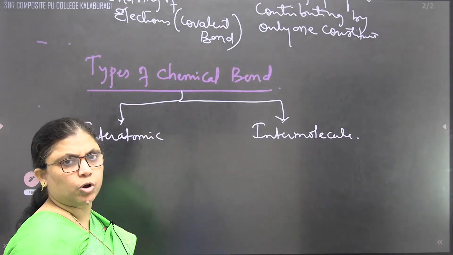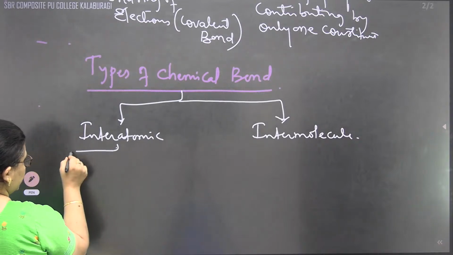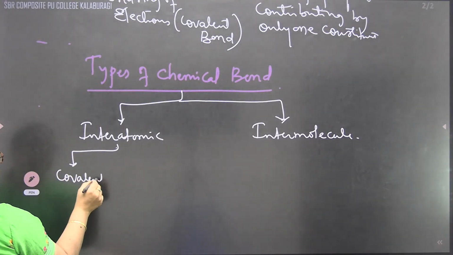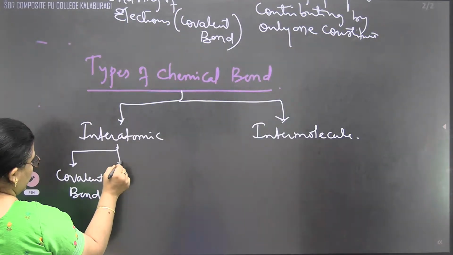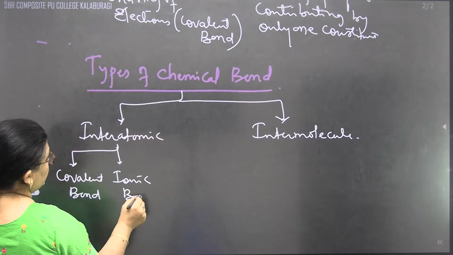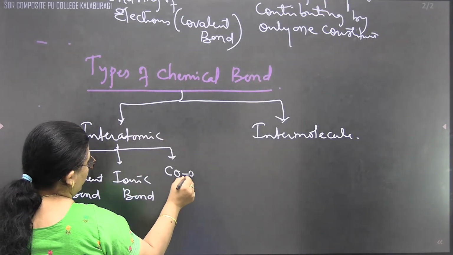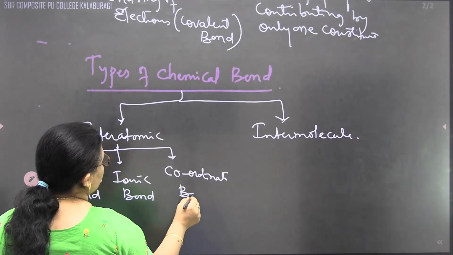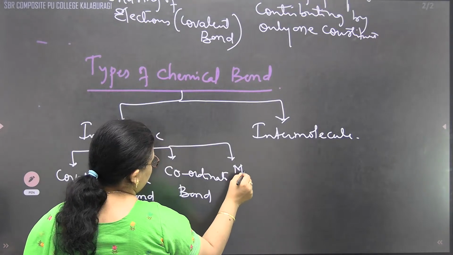In that, interatomic may be a covalent bond, it may be an ionic bond, it may be a coordinate covalent bond, okay, it may be a metallic bond also.